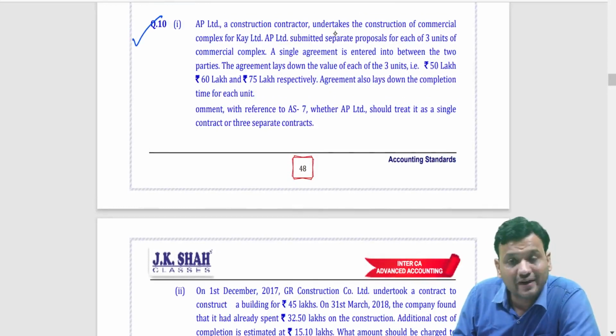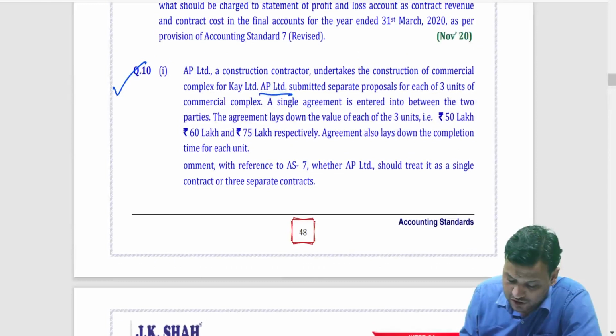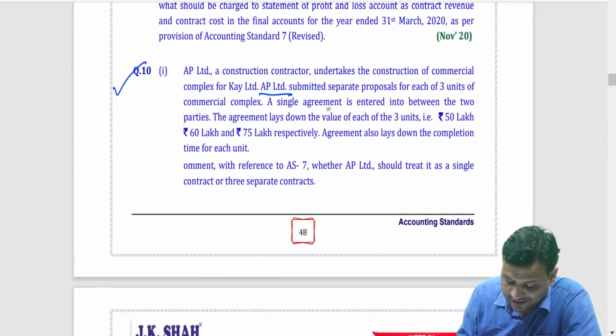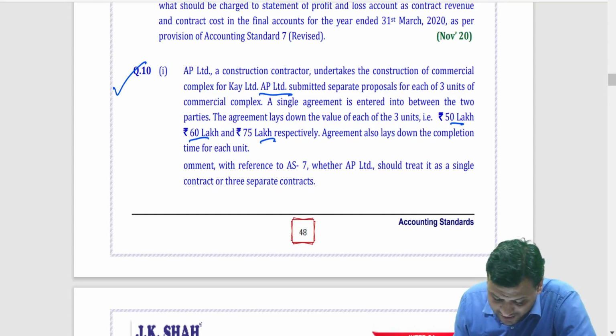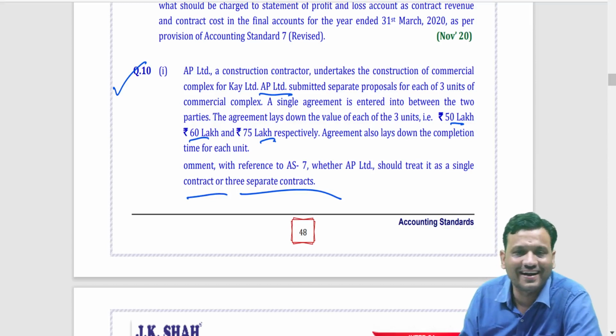AP construction contractor undertakes construction of commercial complex for K Limited. AP has submitted separate proposals for each of 3 units of commercial complex. A single agreement is entered between two parties. The agreement lays the value of each 3 unit as 50, 60, 75. Agreement also lays down completion time of each unit. Comment with reference to AS7. Should this be treated as a single contract or 3 separate contracts?